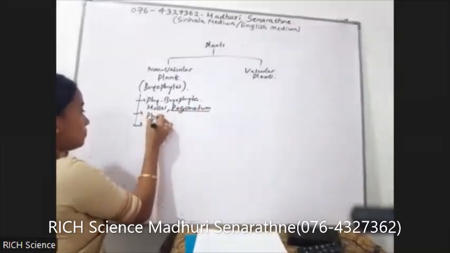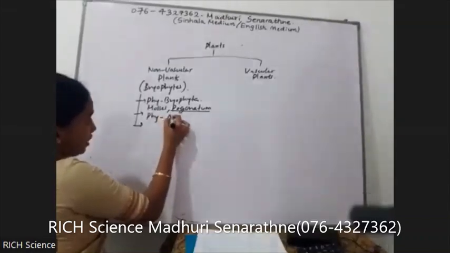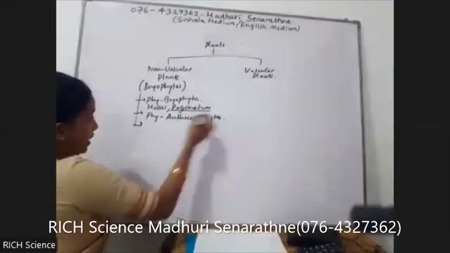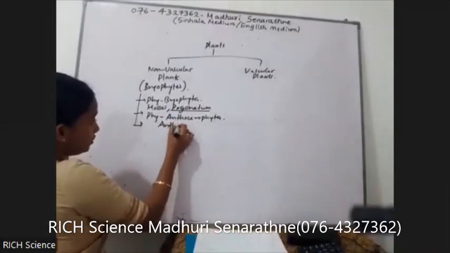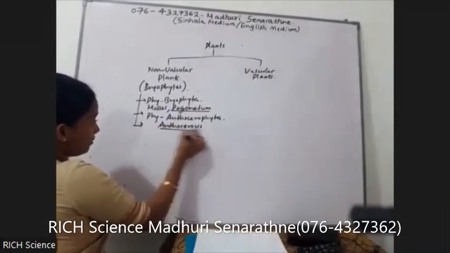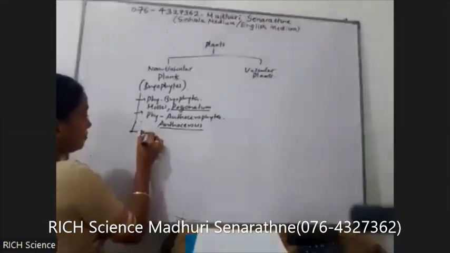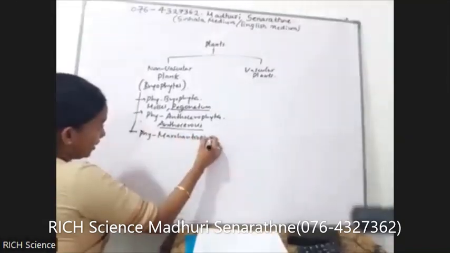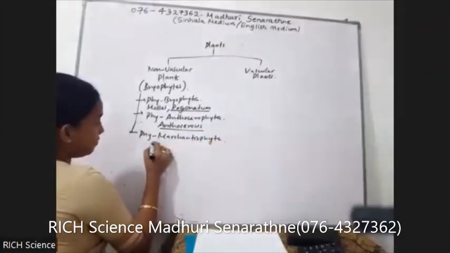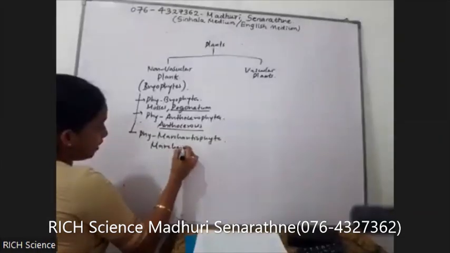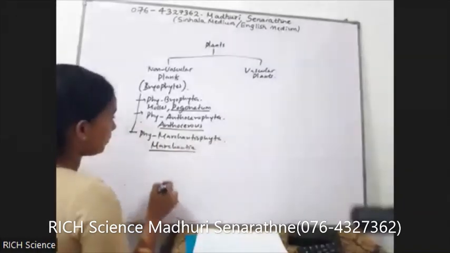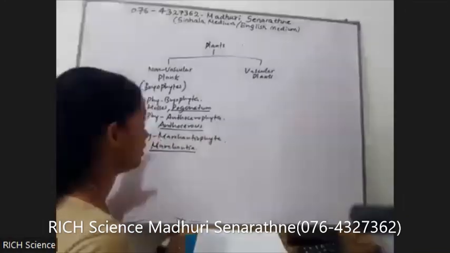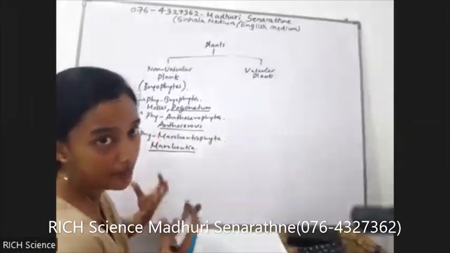And phylum Anthocerophyta, example is Anthoceros. Third one is phylum Marchantiophyta, example is Marchantia.